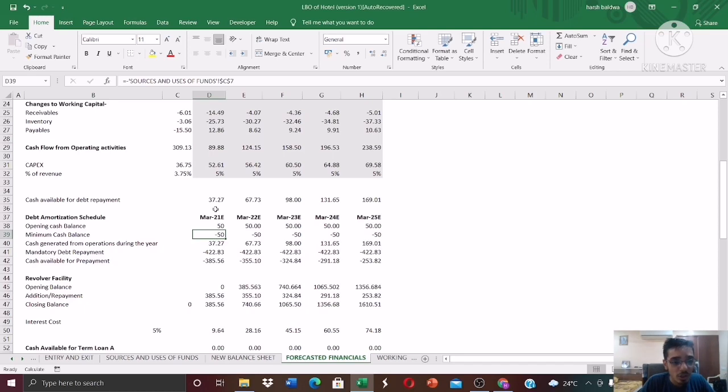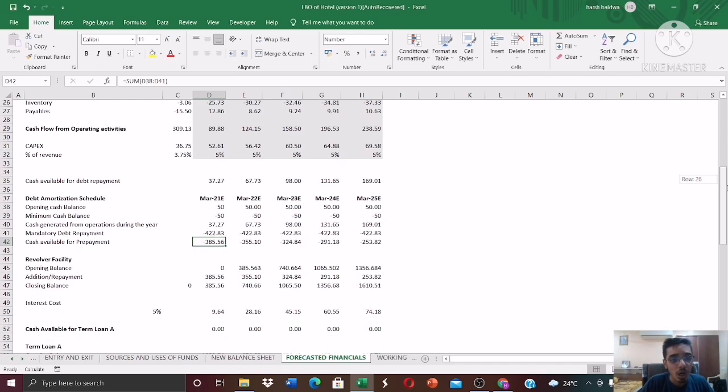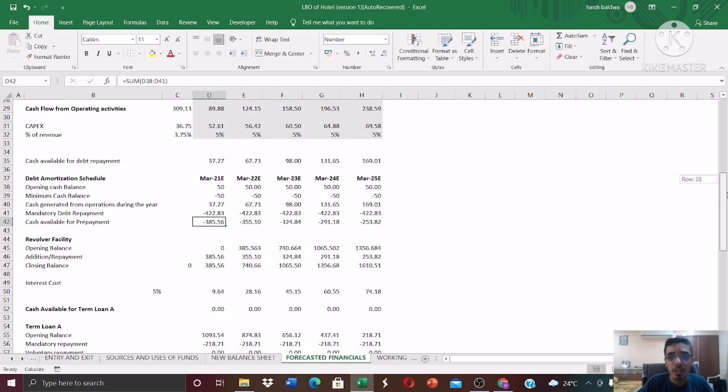Now, what was the cash generated during the year? It is 37 crores, and the mandatory debt repayment is 422 crores. So, the cash available for prepayment is a negative 385 crores. Now, let's go slow over here. First of all, let's understand how did we get the mandatory debt repayment.